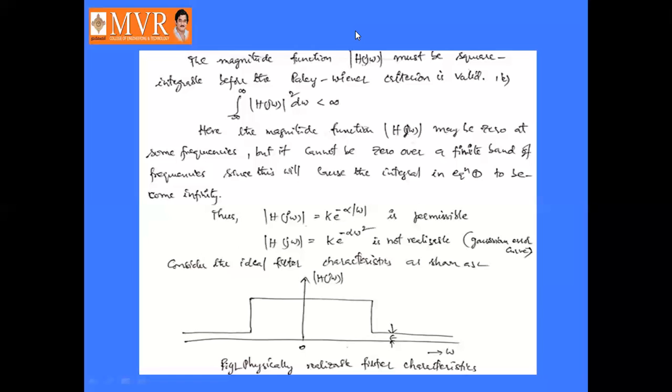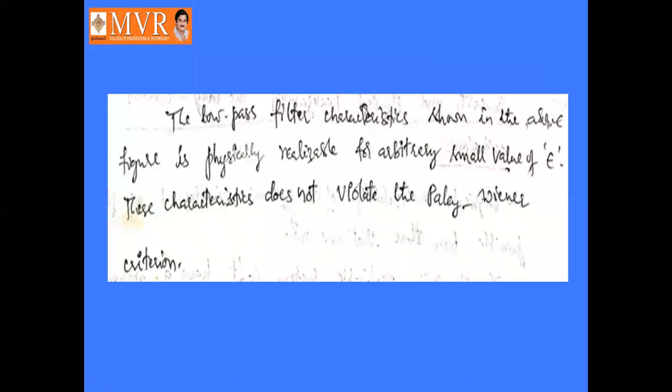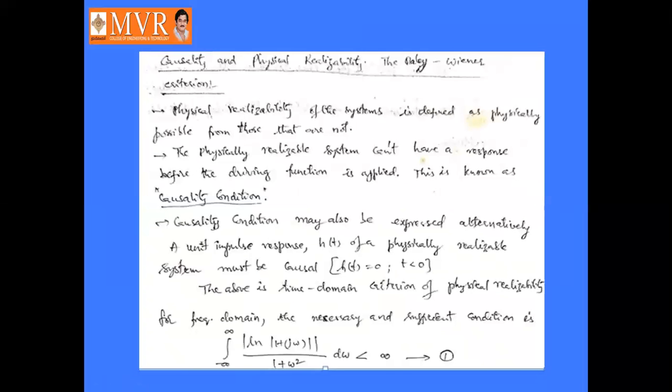Okay, the h of j omega versus omega curve must be like this, and there is a small error. This epsilon is some error, the mean square error. So this will not violate the Paley-Wiener criteria. So the above figure is physically realizable for arbitrarily small values of epsilon. These characteristics do not violate the Paley-Wiener criteria.